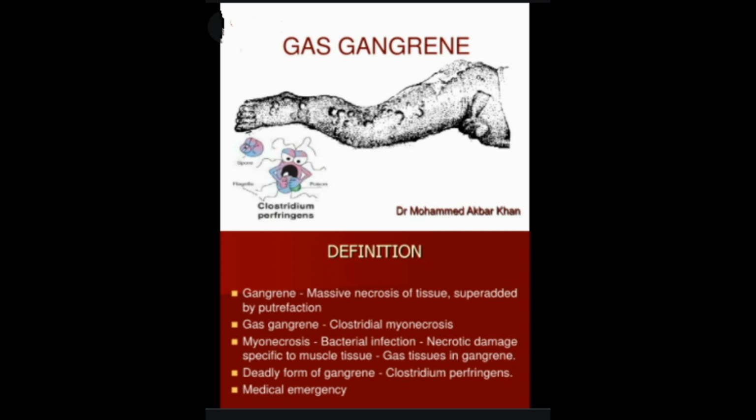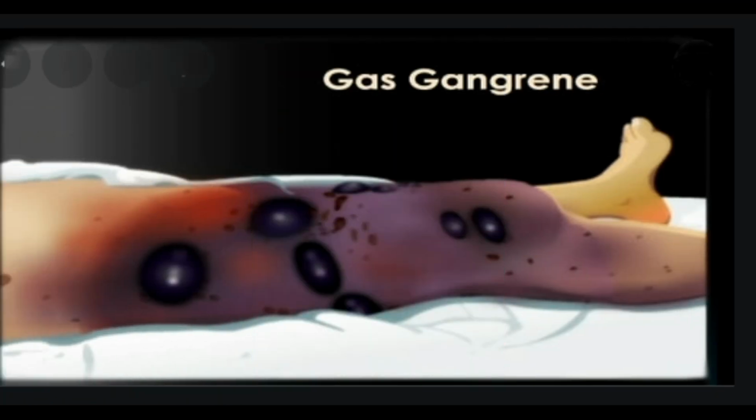Common symptoms include increased heart rate, fever, and air under the skin. Skin in the affected area also becomes pale and then later changes to dark red or purple. These symptoms usually develop 6 to 48 hours after the initial infection and progress very quickly. Treatment may include antibiotics and surgery to remove the dead tissue. Occasionally a hyperbaric oxygen chamber may be used. Surgery consists of debridement, removal of dead tissue, and sometimes amputation.